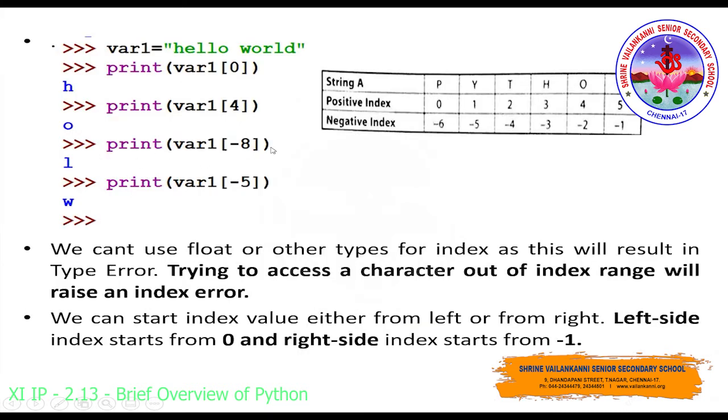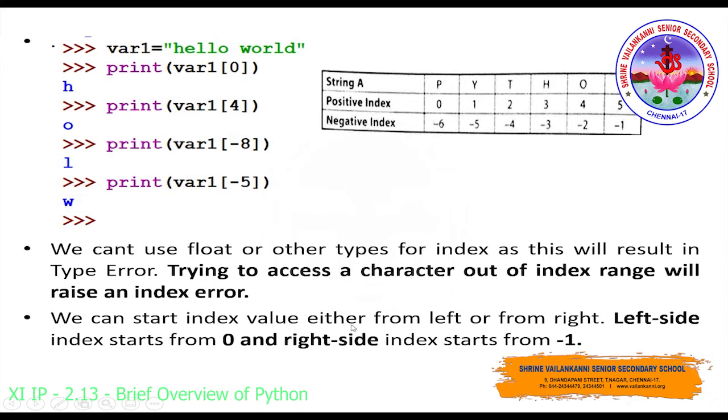And if I give variable 1 of minus 8, count from the last one: minus 1, minus 2, minus 3, minus 4, minus 5, minus 6. Even the space will be considered as one character. Minus 7, minus 8. So L will be retrieved. Similarly, minus 5: minus 1, 2, 3, 4, 5, so W will be retrieved. This is how each and every element is retrieved using the subscript or index position.